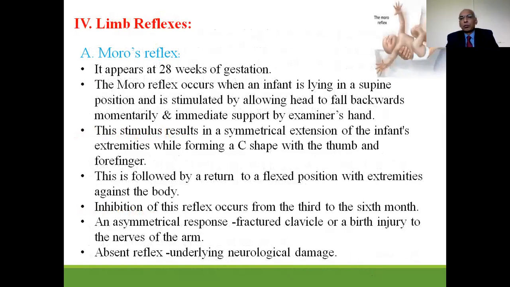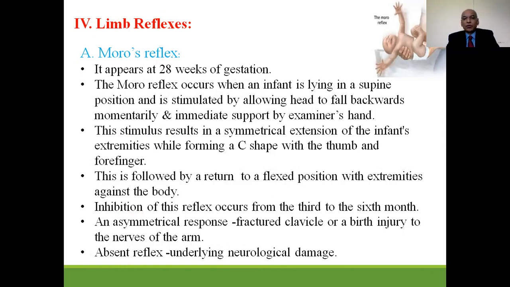And in limb reflex, first and most important is the Moro reflex. It appears at 28 weeks of gestation. The Moro reflex occurs when an infant is lying in a supine position and is stimulated by allowing the head to fall backwards momentarily with immediate support by the examiner's hand. This stimulus results in symmetrical extension of the infant's extremities while forming a C shape with the thumb and forefinger. This is followed by a return to a flexed position with extremities against the body.